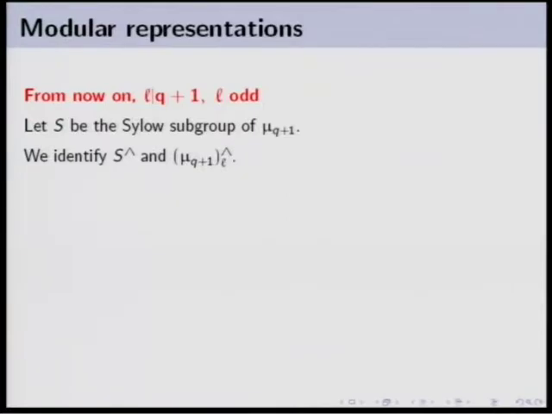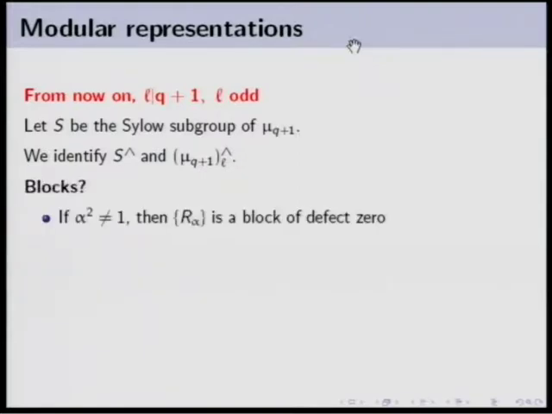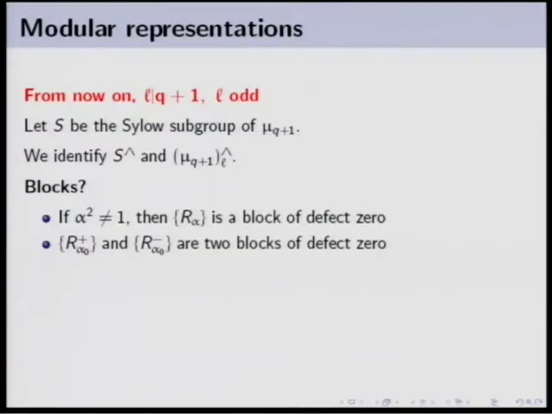the decomposition into blocks. So first of all, you see that we have characters of degree q plus 1 and q plus 1 over 2. So this guy will be of defect 0 for our L, because L divides q plus 1 and does not divide the other part of the size of G. So in this case, R alpha is a block of defect 0. R alpha 0 plus and R alpha 0 minus are blocks of defect 0.